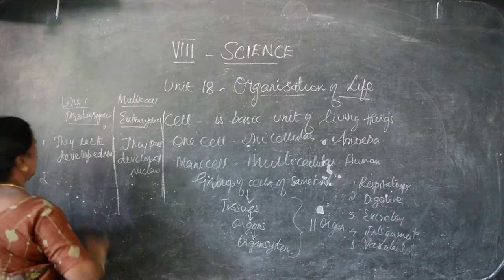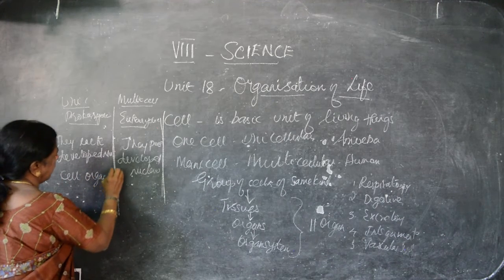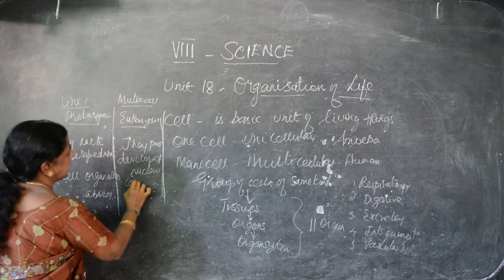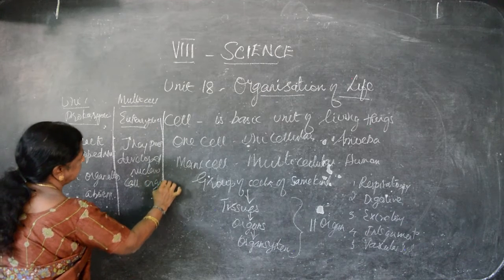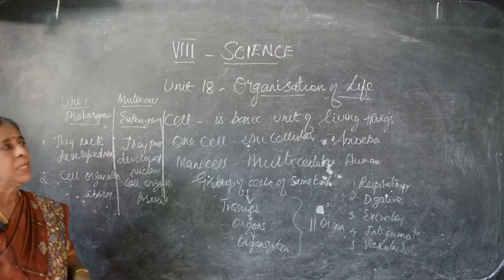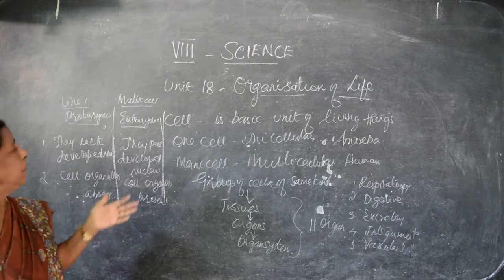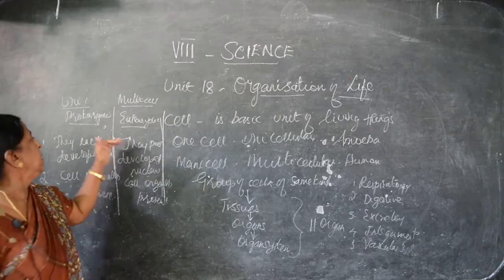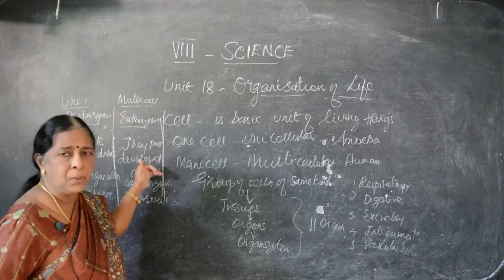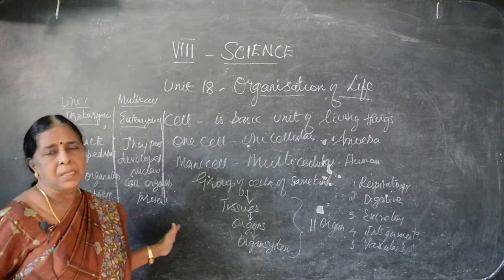Second point, cell organelles absent in prokaryotes; here, cell organelles present. So we can find out differences between eukaryote and prokaryote. Differentiate between eukaryote and prokaryote: prokaryotes lack a well-developed nucleus, eukaryotes have a well-developed nucleus. Cell organelles are absent in one, present in the other.